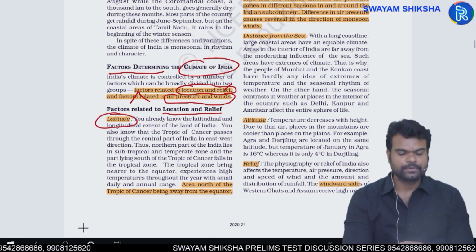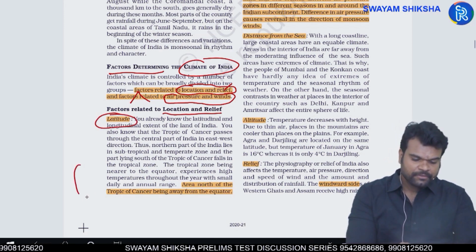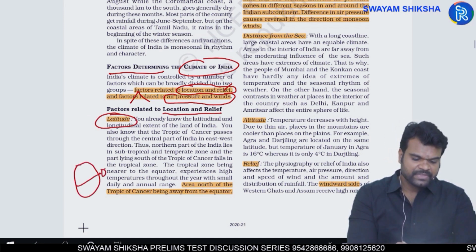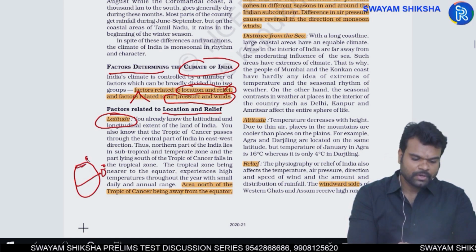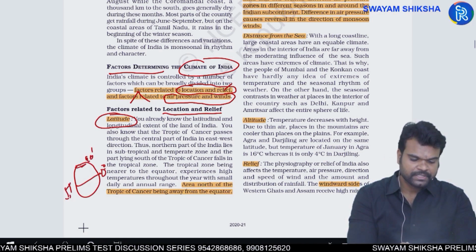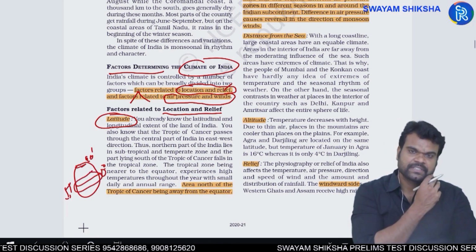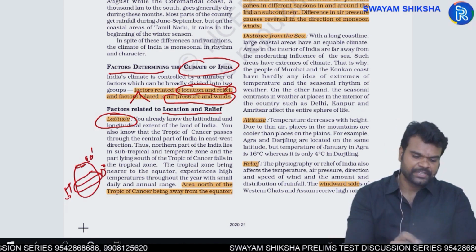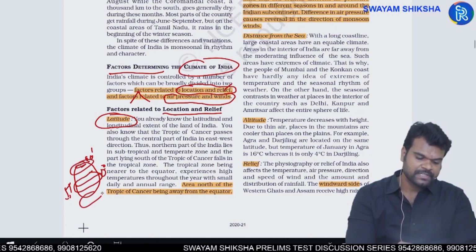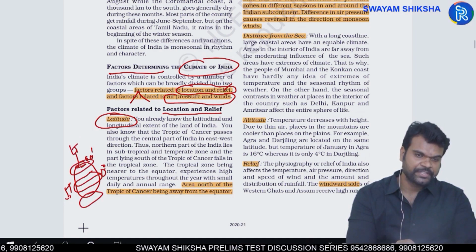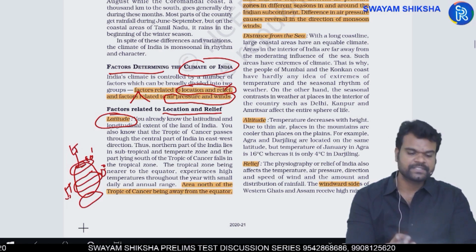First of all, you have latitude. We have already discussed that from the equator towards the poles, on average, temperature decreases. Okay, lower latitudinal regions experience very high rainfall and high temperature, whereas higher latitudinal regions experience very low temperature. And that too, in most cases it is snowfall only.